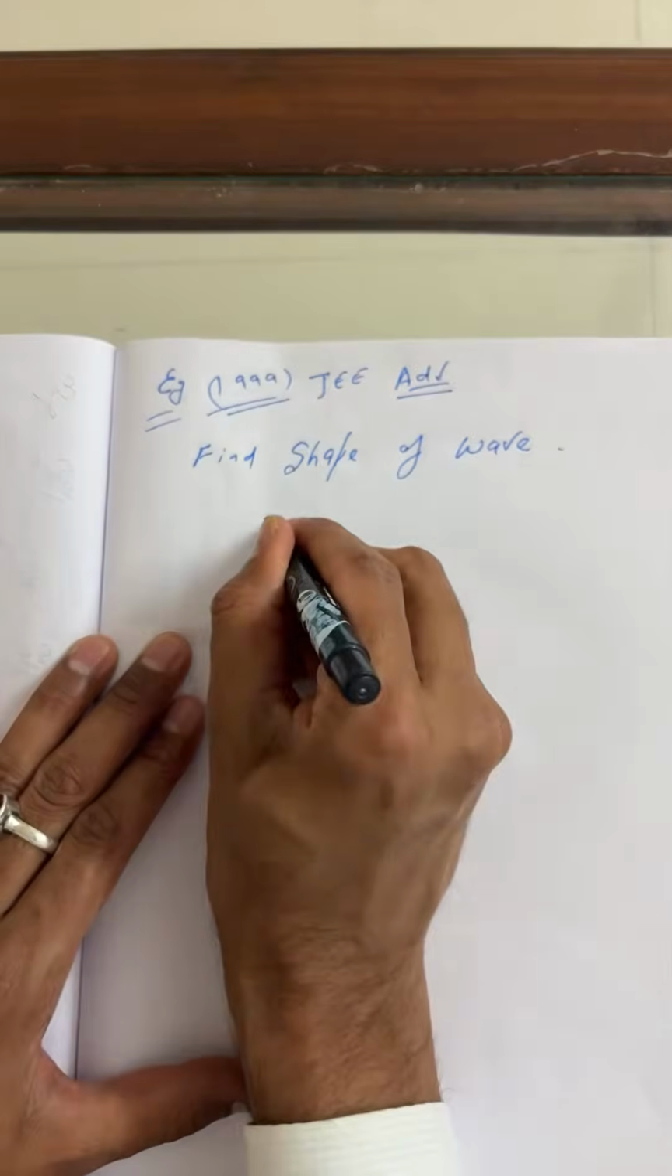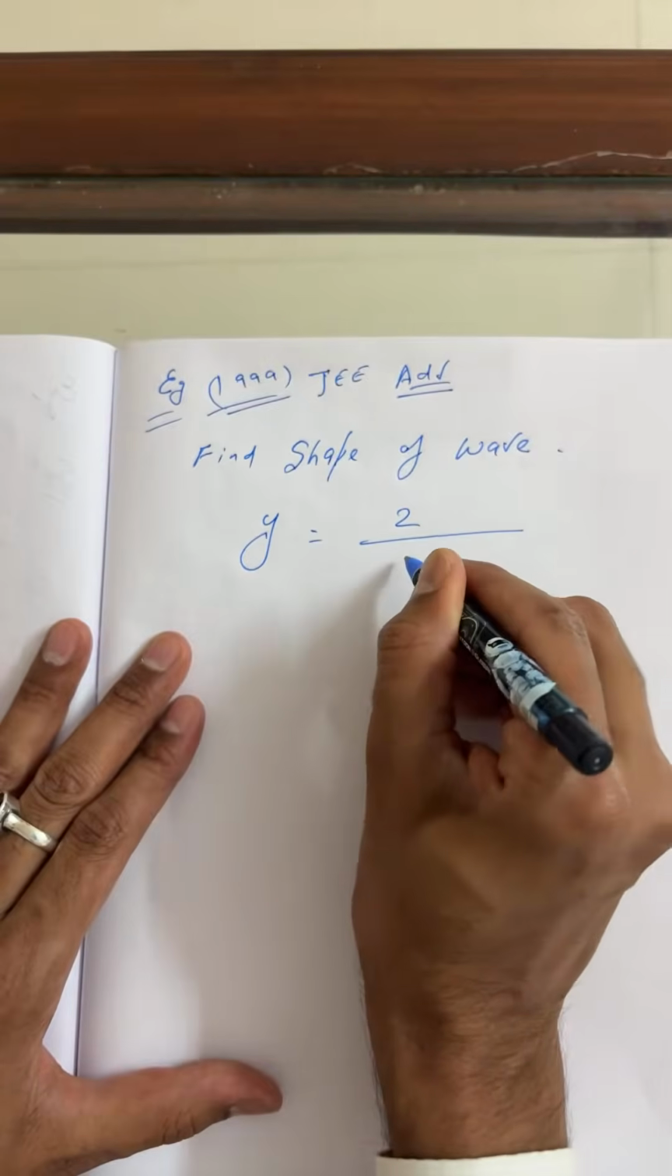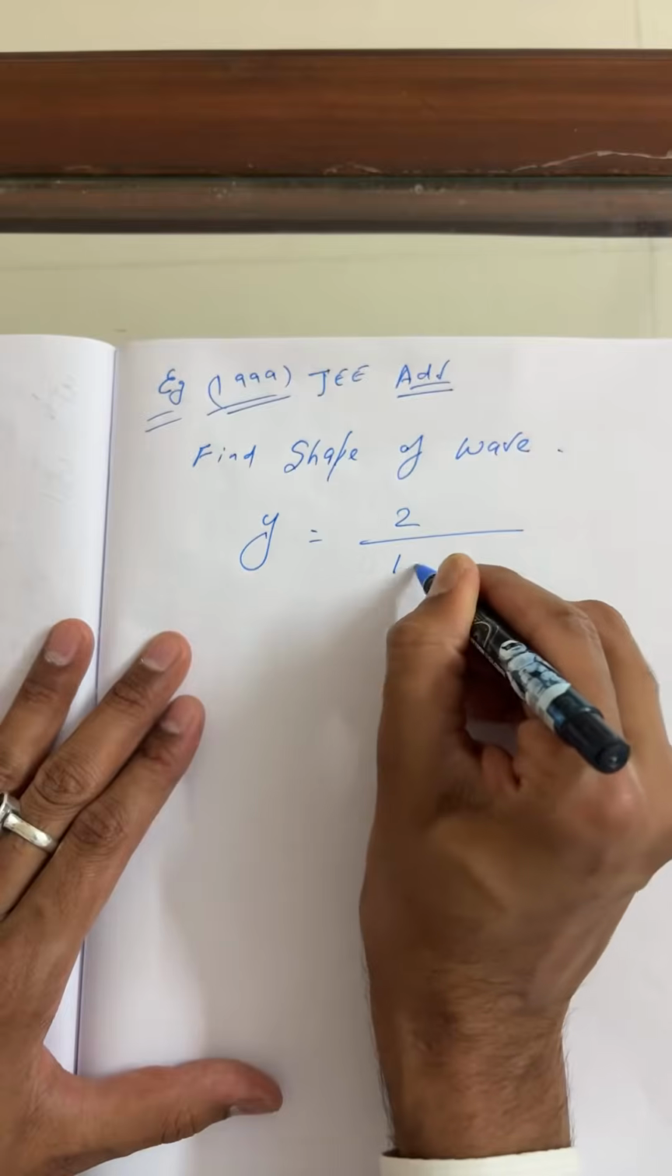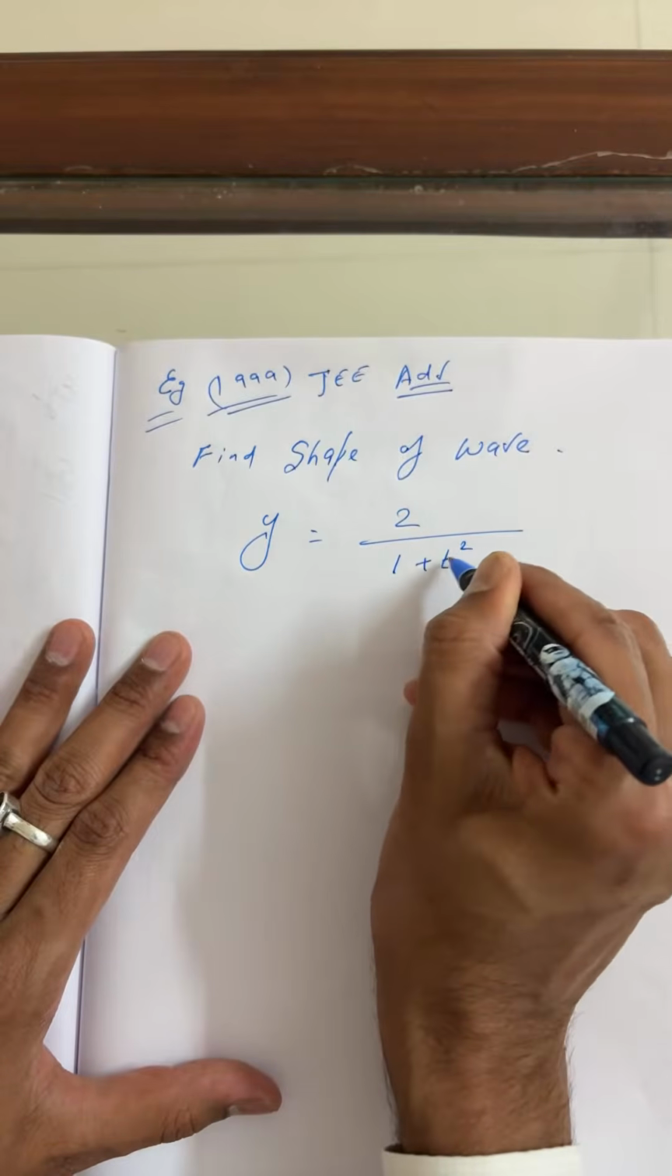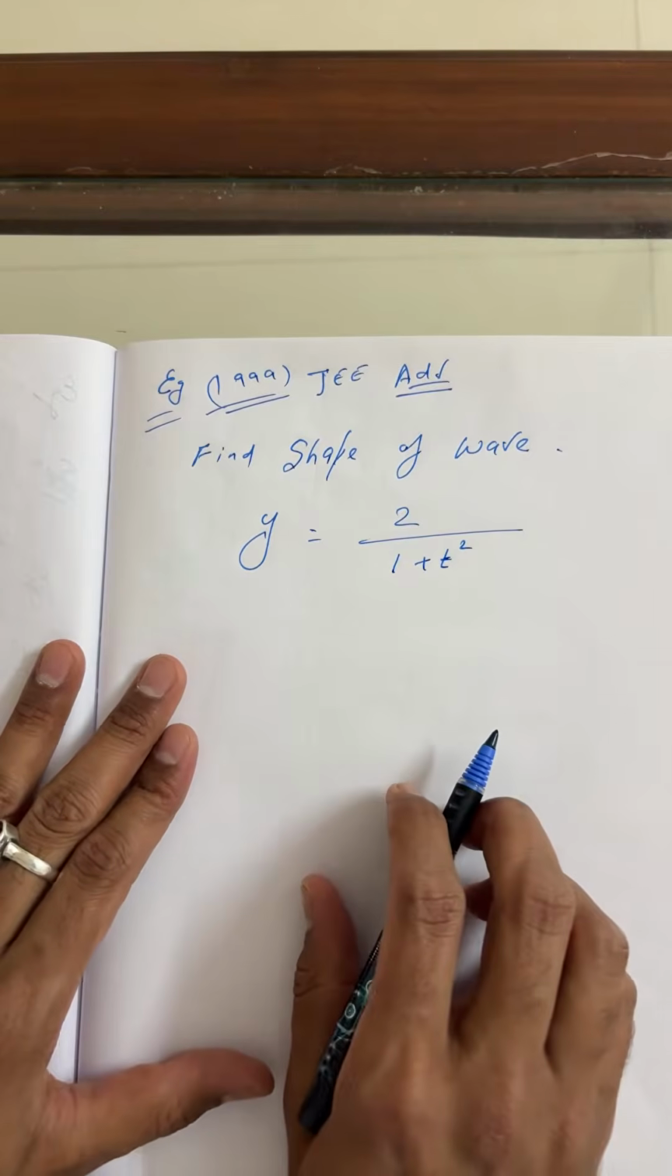So what's the question? Same question I'm writing, which I gave you to study part by part. So this is 1 plus g square. 1 plus g square.